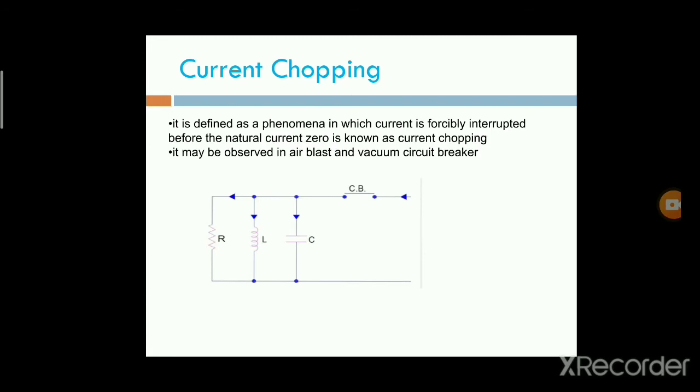Before natural current zero, the low magnetizing currents, which are very small compared to the full load currents, which are the fault currents, will be brought to the zero position.